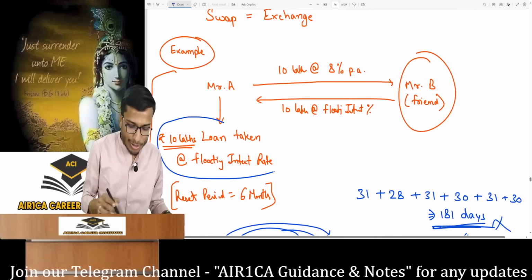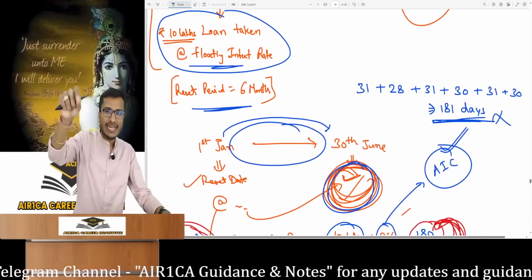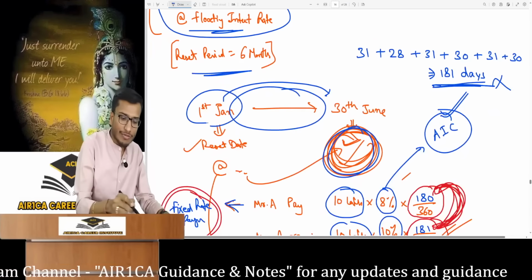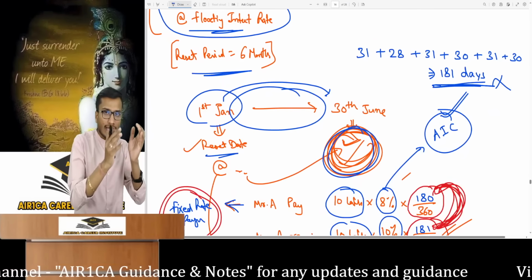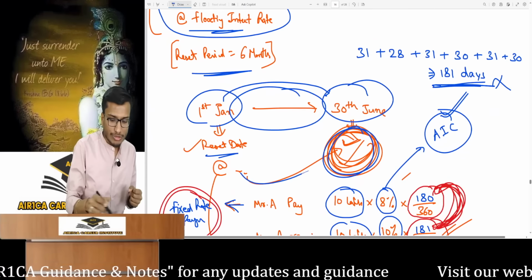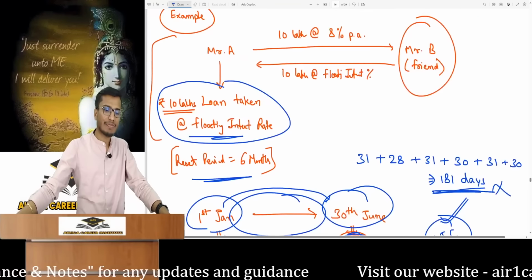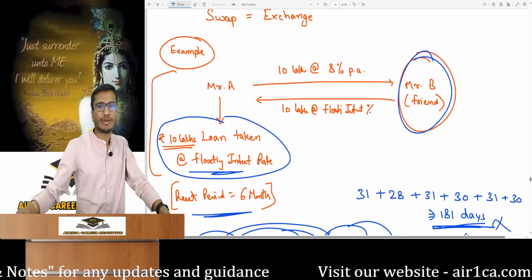Suppose I took a loan of 10 lakh at a floating rate. The reset period is 6 months. Suppose the next reset date is the 1st of January. Then on that day, whatever the interest is, on 30th June, 6 months later, I must make the interest payment. And I'm worried that the market interest rate will significantly rise on that day. I told my friend Mr. B, asking what to do.